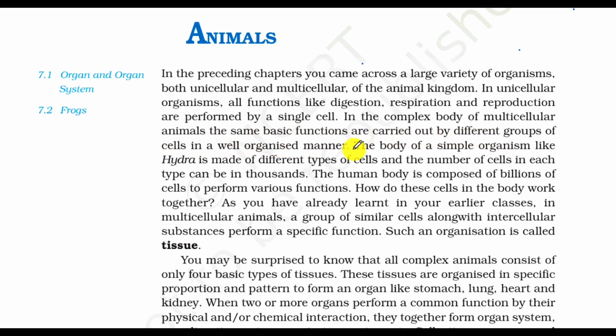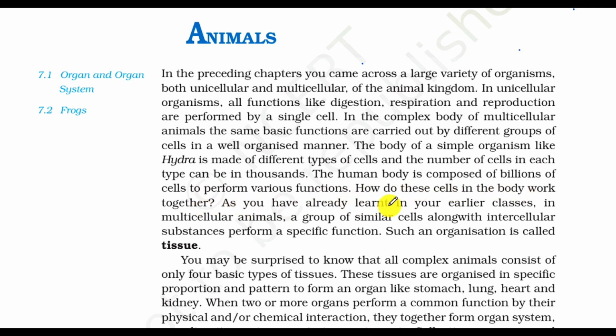a well-organized manner. The body of a simple organism like Hydra is made up of different types of cells, and the number of cells of each type can be in thousands. The human body is composed of billions of cells to perform various functions. How do these cells in the body work together?